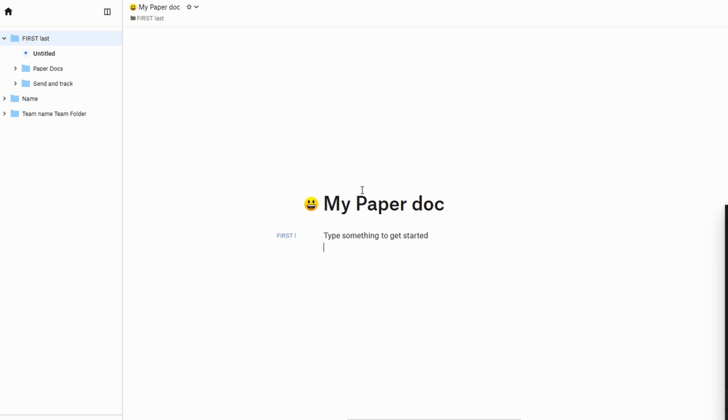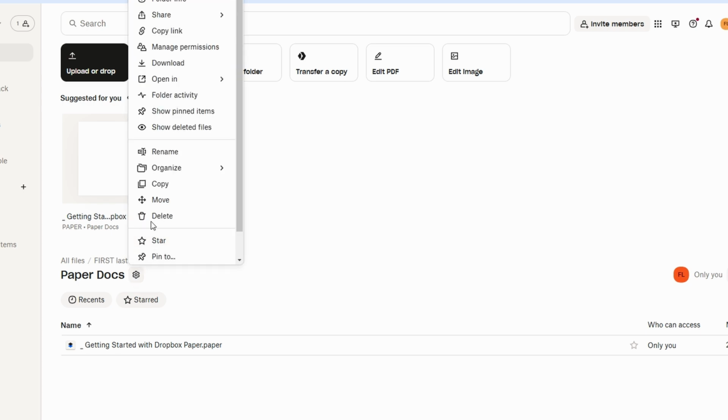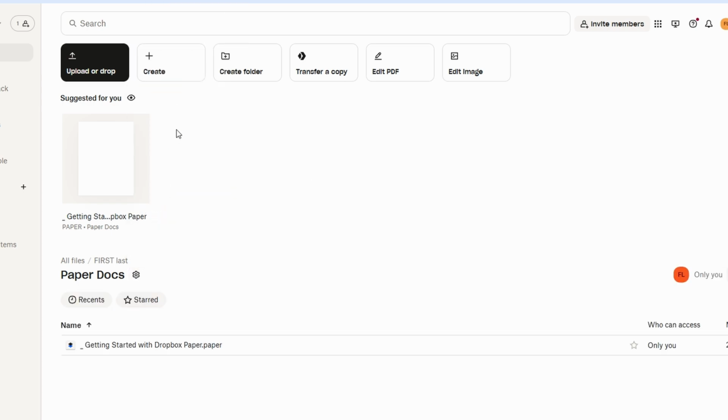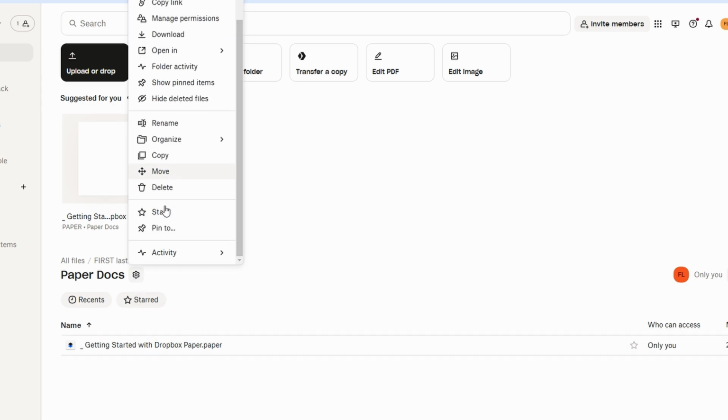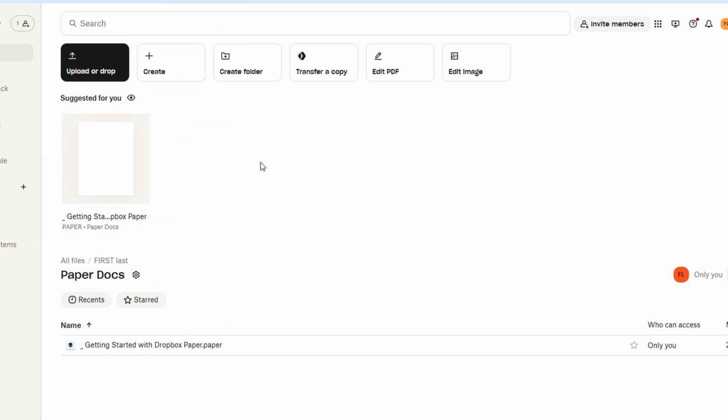Accidents happen, files get deleted, and things get changed. But don't worry. With Rewind, you can revert a folder or account back to a previous state, which is especially useful if something important is accidentally deleted or overwritten. Dropbox Rewind gives you the power to roll back your entire account, or just specific folders to a previous version. You can rewind up to 180 days, ensuring that you don't lose any critical data.